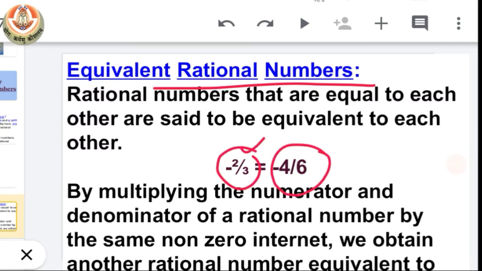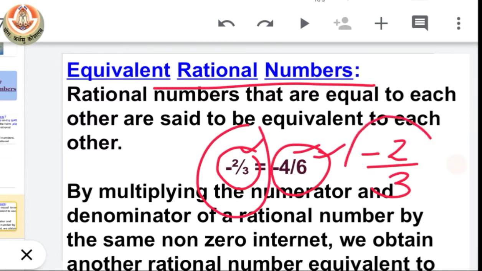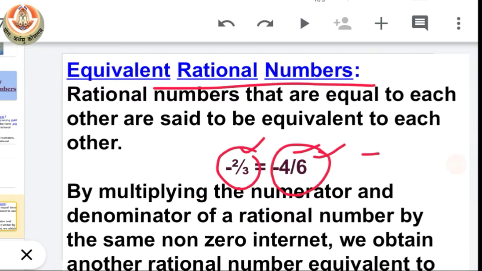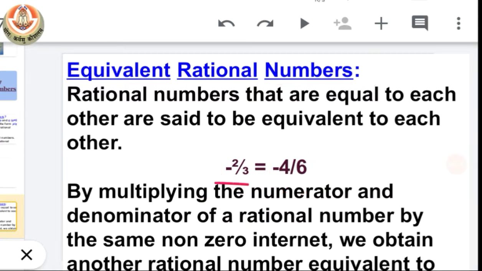Now we cannot simplify 2 by 3 further because 2 and 3 do not have any common factor. But 4 and 6 have a common factor, which is 2. So we can divide 4 and 6 by 2. So we will have 2 by 3. Now you can see here, on this side we have 2 by 3, as well as on the other side of the equal sign we have 2 by 3. So that is why we can say that the given two fractions, 2 by 3 and 4 by 6, are equivalent rational numbers.